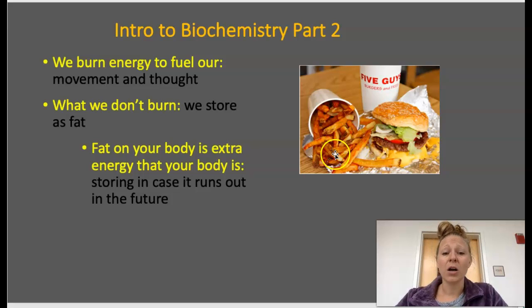So fat on your body is extra energy that your body is storing just in case it runs out. And so if we want to lose weight, if we want to burn fat, what do we have to do? We have to expend energy. We have to go for a run. We have to be active. We have to use energy because that's all that extra weight is: stored energy.